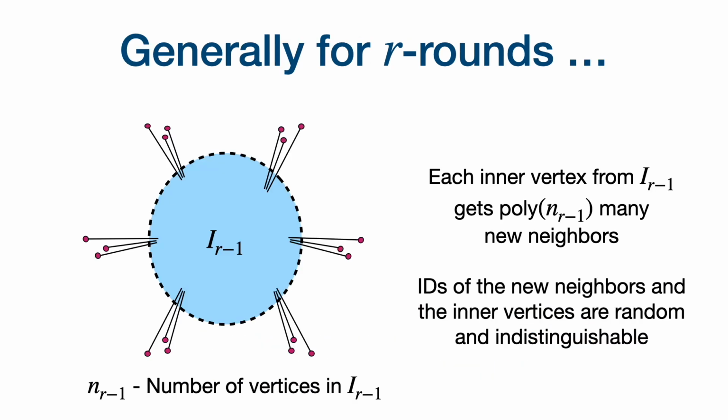So how do you generalize this to construct hard distributions for R round protocols? So let's take an instance I_{R-1}, which is a graph sampled from the hard distribution for R-1 rounds. And each vertex from this graph I_{R-1} is going to get poly(N_{R-1}) many new neighbors. So it'll see a lot of pink vertices, and N_{R-1} will be the total number of vertices in I_{R-1}. The main thing to note here is the identities of the new neighbors and the identities of the inner vertices will be random and indistinguishable from each other.